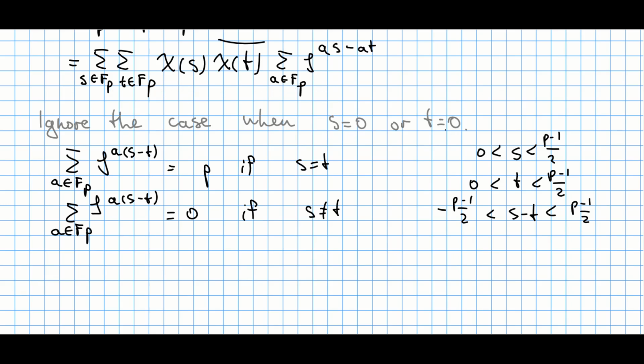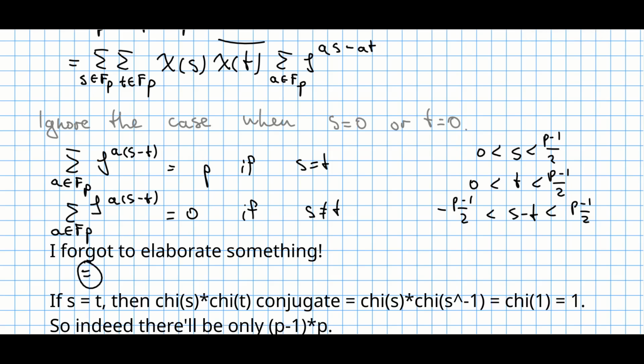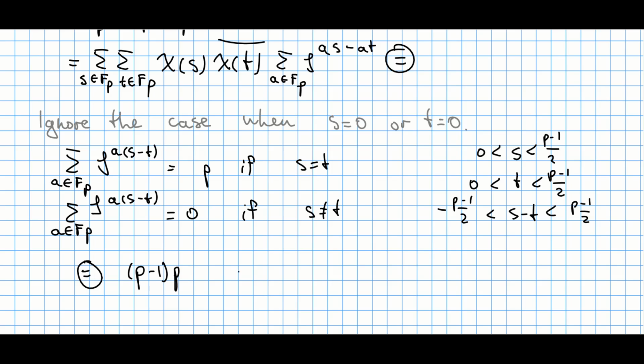Ignoring the case when s or t is 0, we have that s and t might be 1 simultaneously, might be 2 simultaneously, and so on and so forth up to p minus 1. So we have p minus 1 total possibilities when s is equal to t. So we get p minus 1 copies of this p. And for the rest of the cases, this is going to be just 0. So this total sum is just p minus 1 copies of this number p and nothing else. So it means that this sum is just going to be equal to p minus 1 multiplied by p.